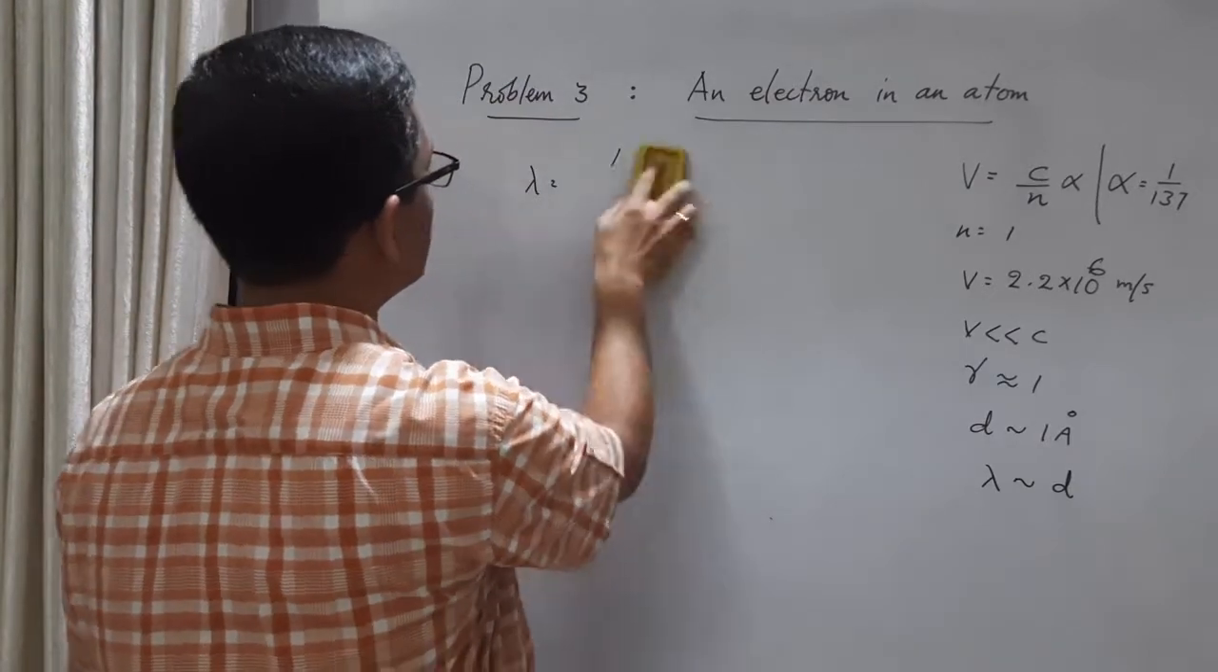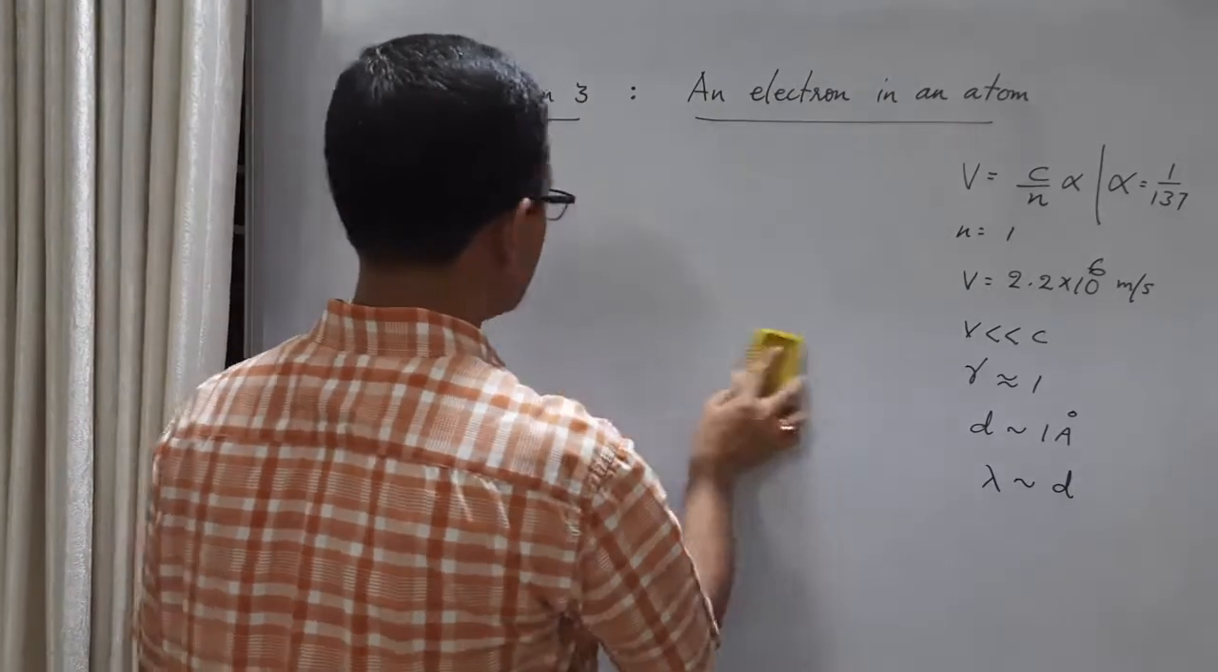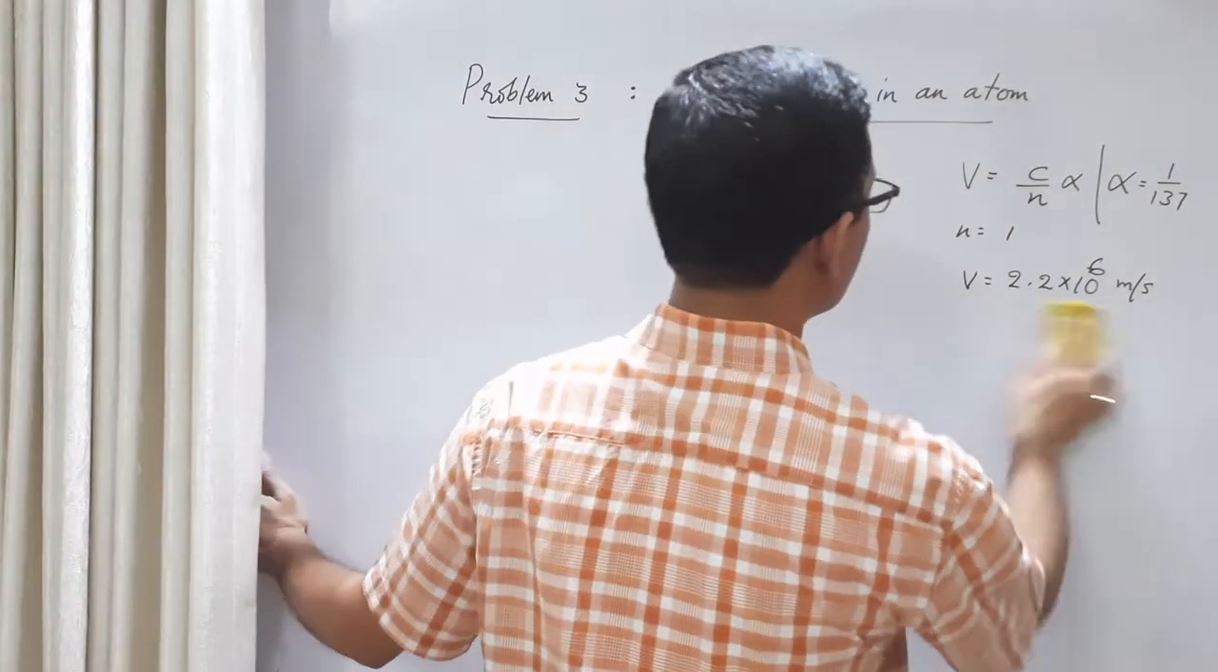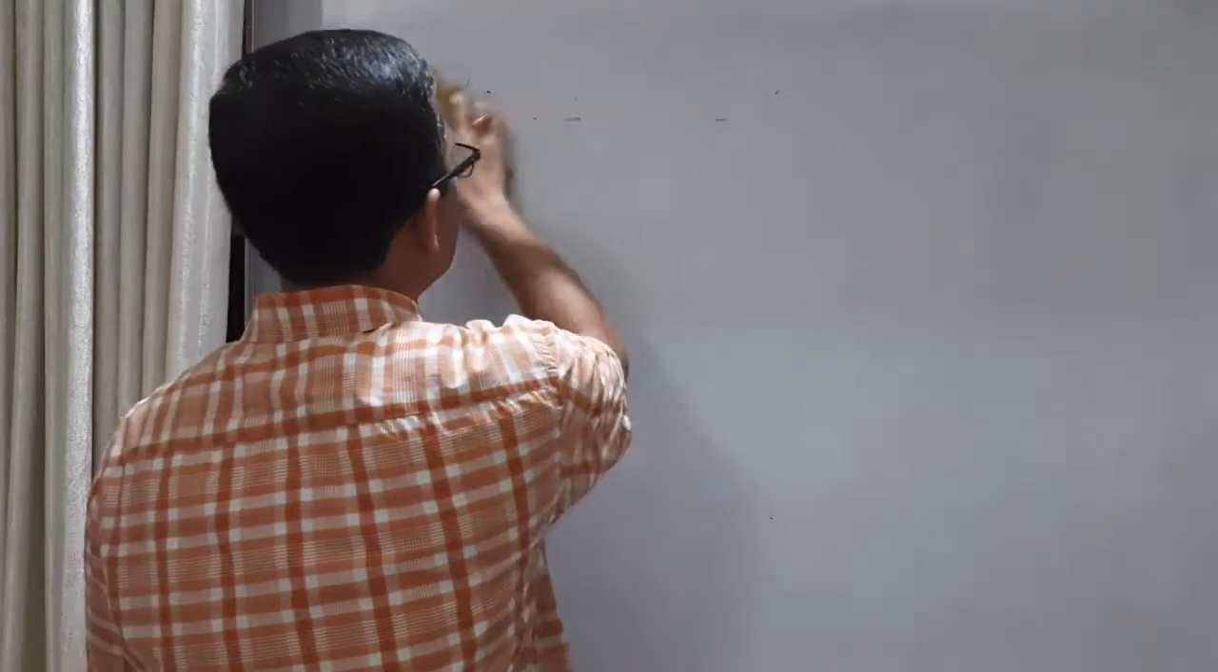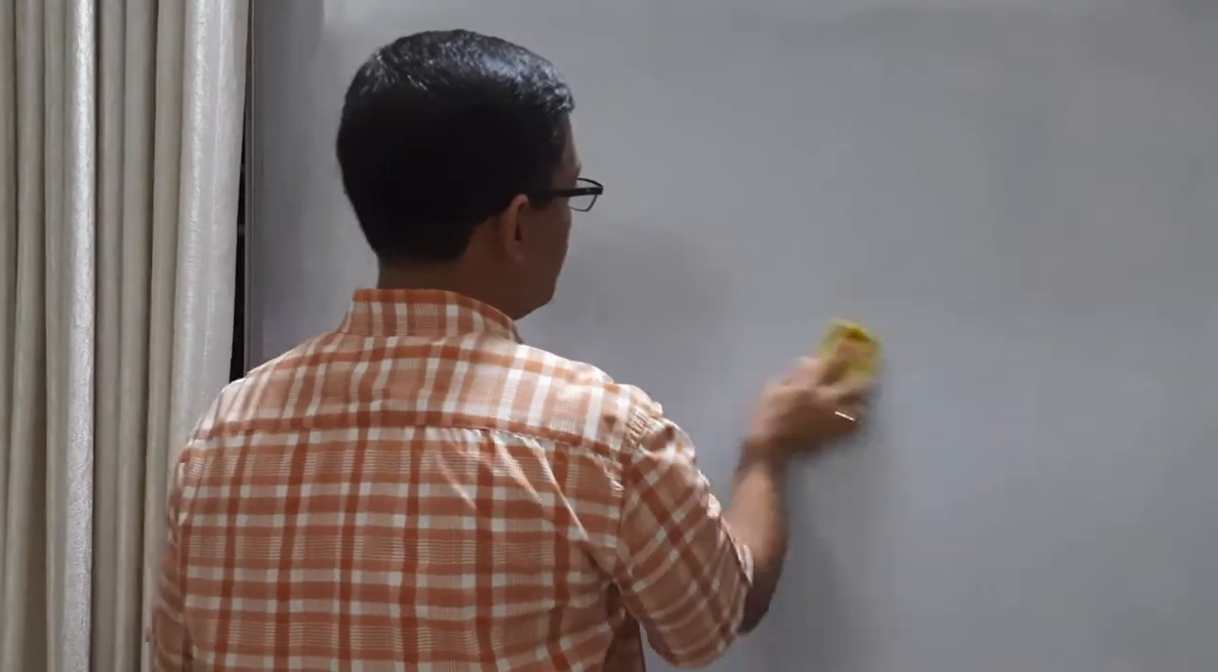Okay, before going to the next problem, let me consolidate what we have discussed so far. So far we have done 3 problems. We calculated the de Broglie wavelength of a macroscopic particle like a cricket ball. Then we considered a small particle like an electron, and we calculated the de Broglie wavelength in 2 environments: one, an electron in a discharge tube, and next, an electron in an atom.